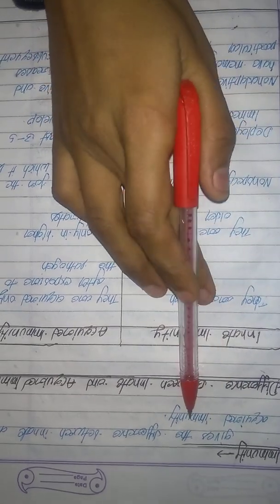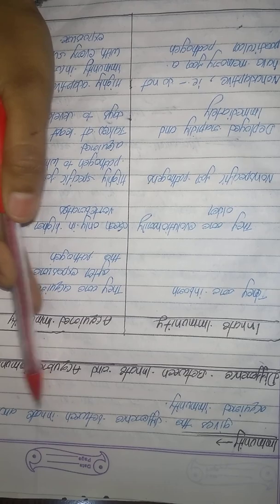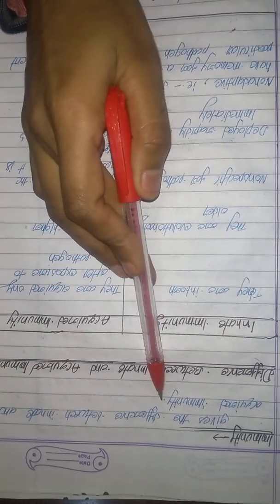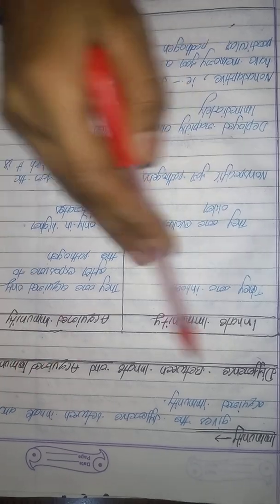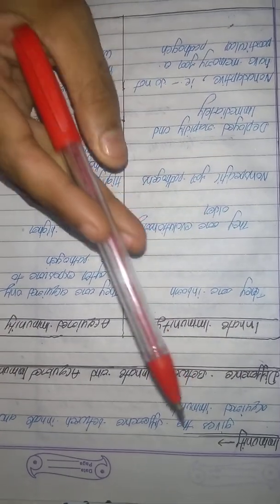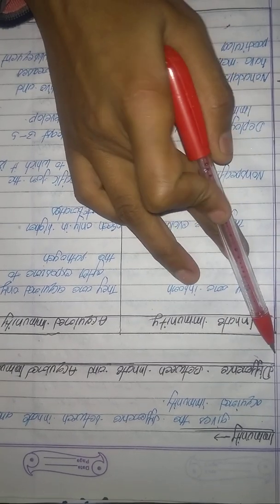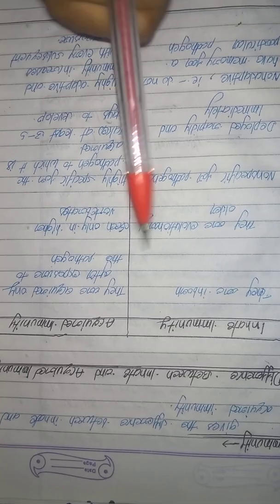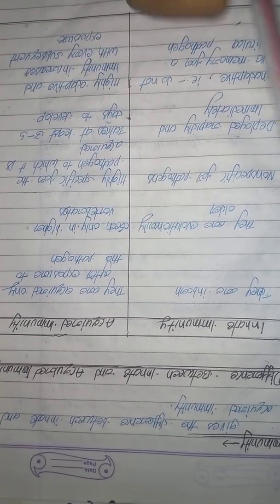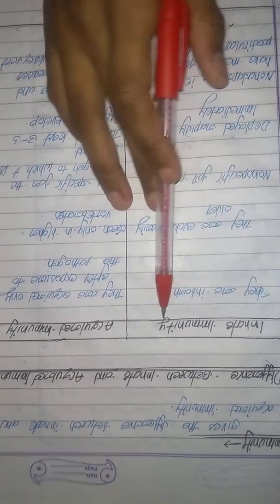Immunity: the difference between innate and acquired immunity.